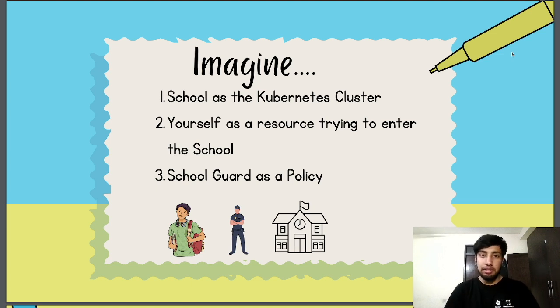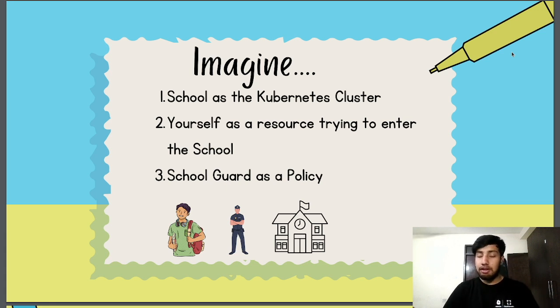So your school is a Kubernetes cluster. You are a resource that is trying to enter the school, which is the Kubernetes cluster, and the school guard is a policy. The school guard is like a policy that checks whether any student trying to enter the school has a valid ID. That is what a policy generally means. So if any Kubernetes resource like pods, deployments, or services does not have the specific requirements mentioned in the policy, then it won't be allowed to enter the Kubernetes cluster. That's what Kyverno does under the hood.